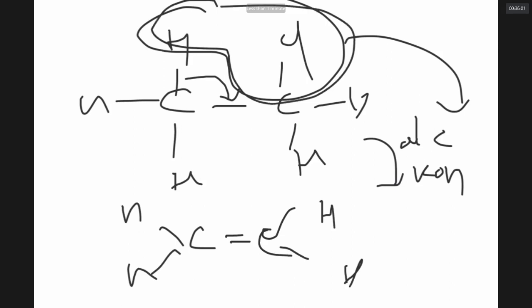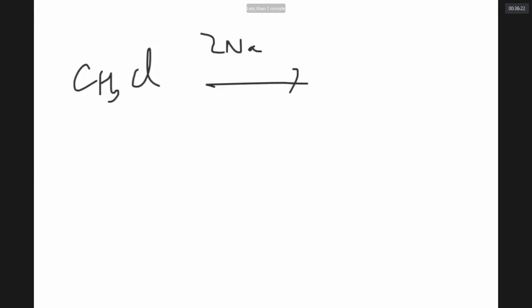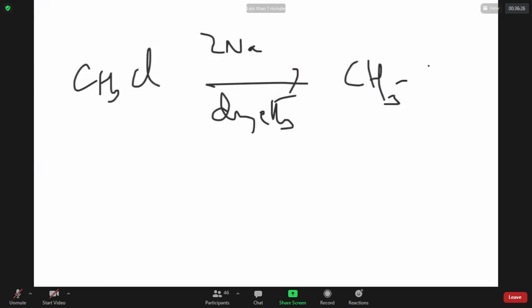Dehydrohalogenation. De means removal. Dehydrohalogenation. How to bring about dehydrohalogenation? You take alkyl halide and react with alcoholic KOH. Dehydrohalogenation gives alkenes. Are we very clear, sir? Yes, sir. Alkyl halide on reaction with sodium and dry ether, Wurtz reaction, gives alkane with double the number of carbons.